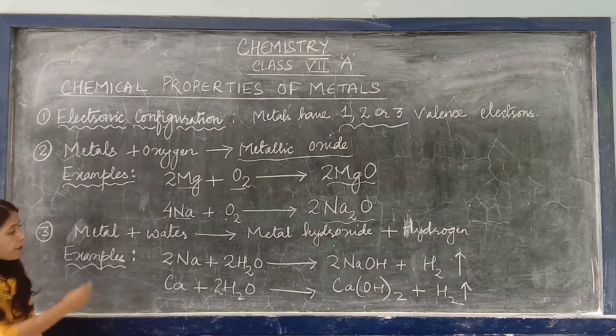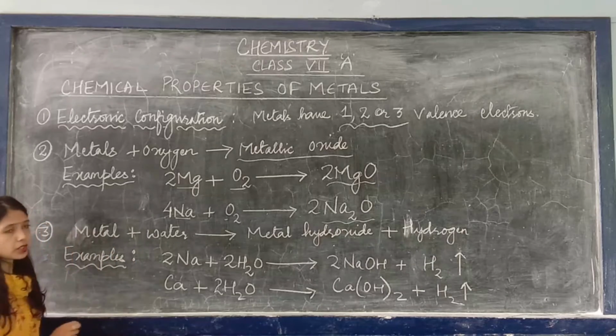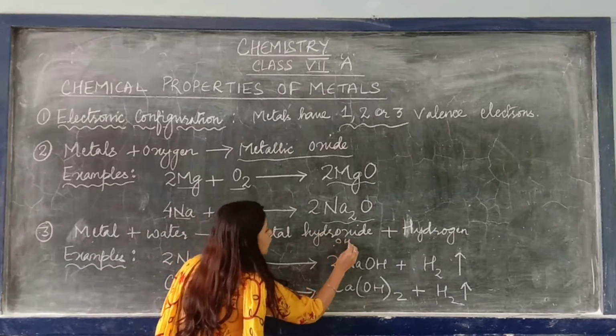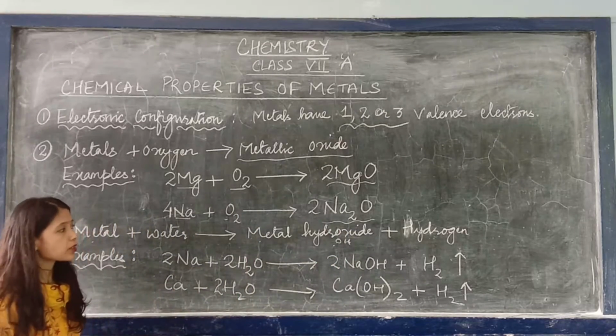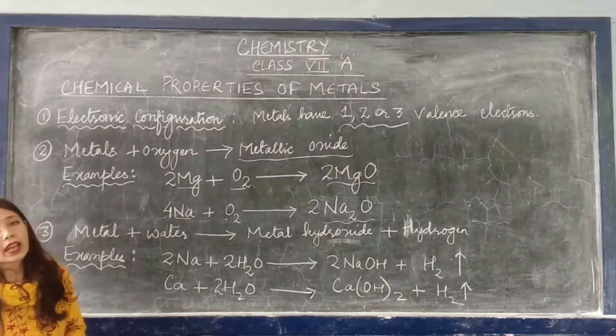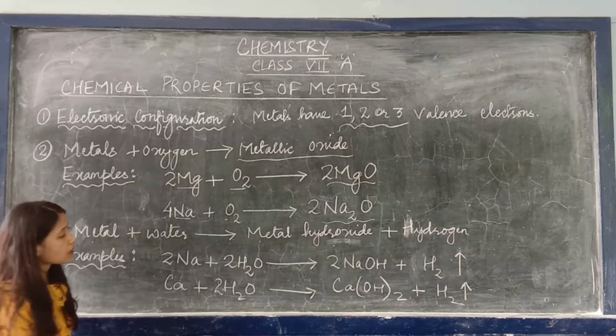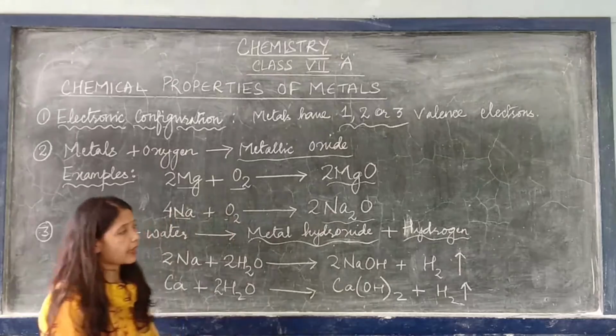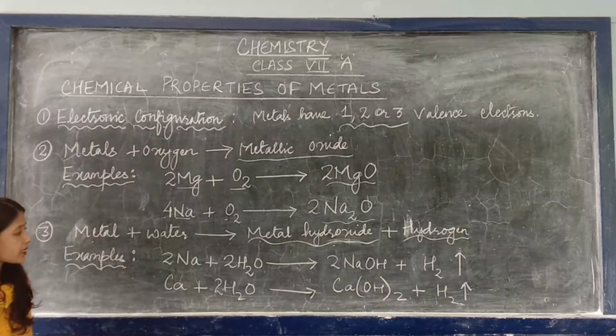The third property is when metal reacts with water, it will form metal hydroxide. Hydroxide is OH, plus hydrogen. So whenever metals react with water, the product is always metal hydroxide and hydrogen gas. Let's take some examples.